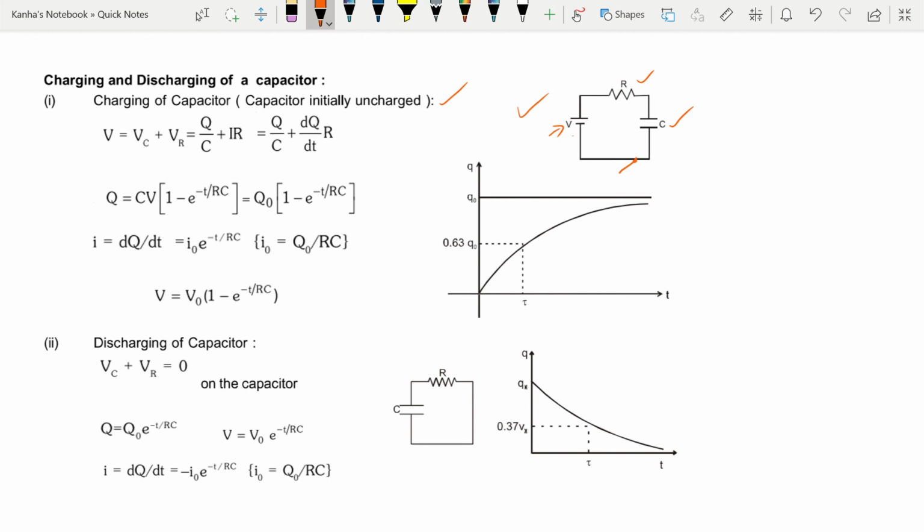So what happens is when you start charging the capacitor, initially it has a charge 0. So you can easily draw the Kirchhoff's loop rule.